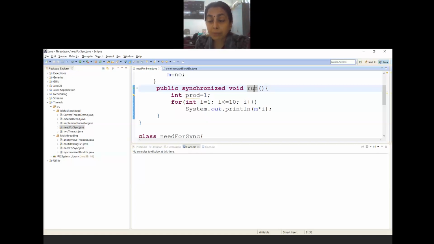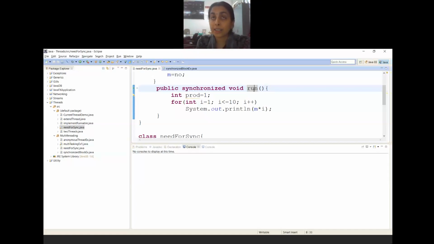Then what does the main method do? Main method creates an object of the thread class. Using that object of the thread class, it calls the start method. Start internally invokes the run method. Run internally calls the method available in class 1. This is how the actual process has to happen.